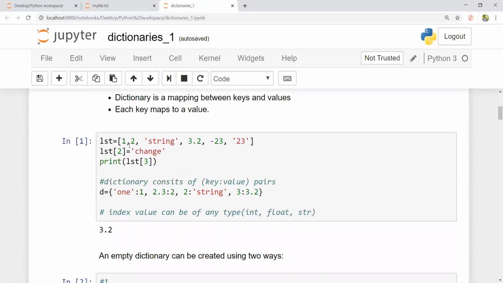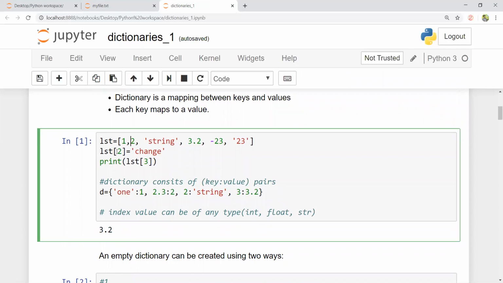So this is a list. If I want to change an element of the list, I can simply call it by its index and assign a new value to the element, saying that I'm going to change this value of the string.